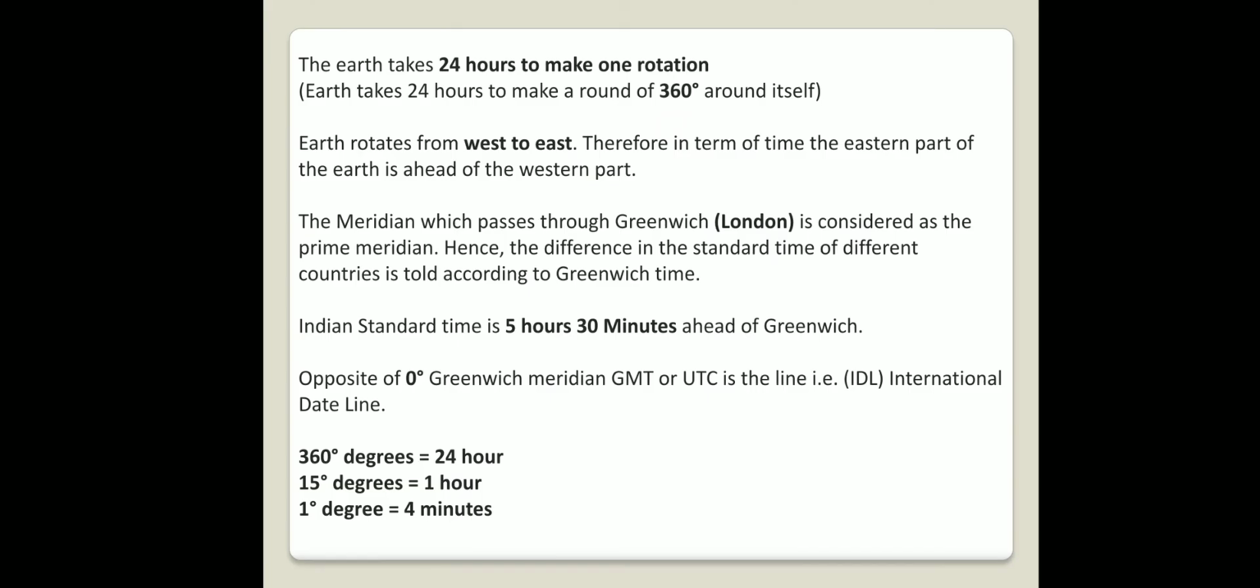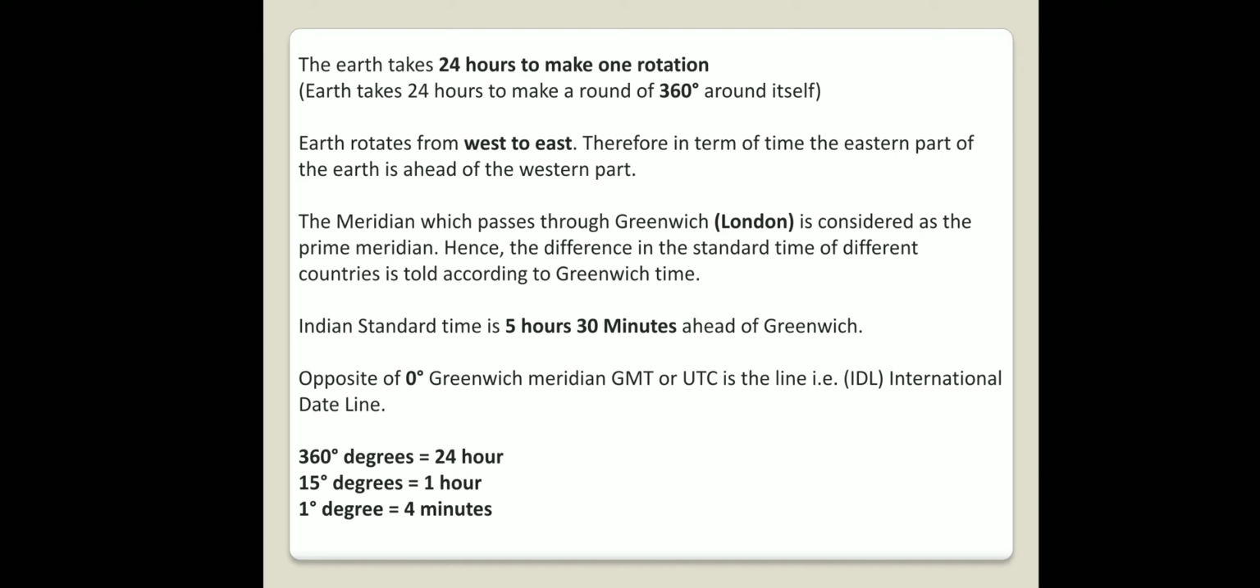See, first, there are basic things you have to understand. The Earth takes 24 hours to make one rotation, that is, to make a round of 360 degrees around itself. The Earth rotates from west to east. Therefore, in terms of time, the eastern part of the Earth is ahead of the western part.